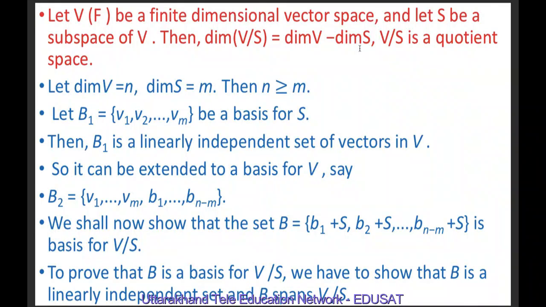Also, we had defined scalar multiplication as a(u + S) = au + S, where a is an element of field F.